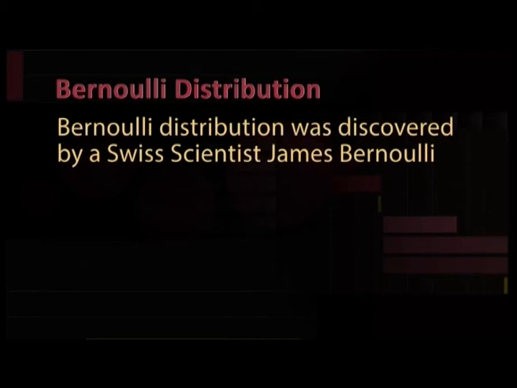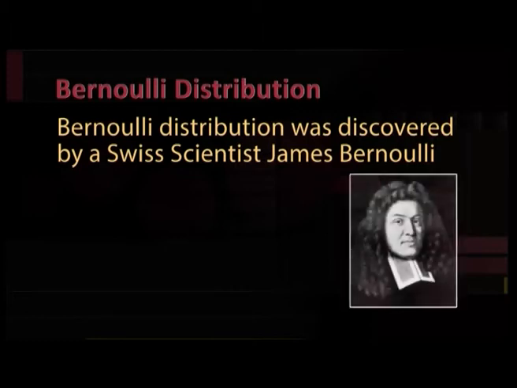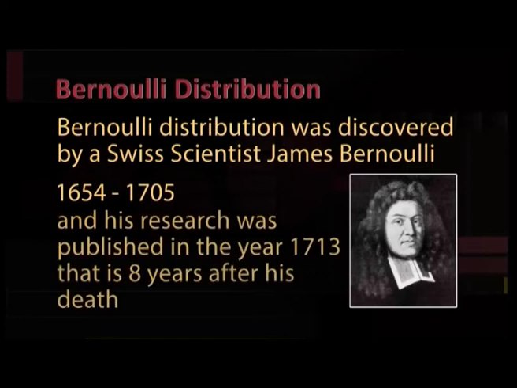Bernoulli distribution was discovered by a Swiss scientist, James Bernoulli, who lived from 1654 to 1705, and his research was published in the year 1713, that is 8 years after his death.